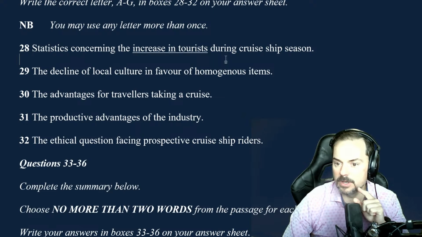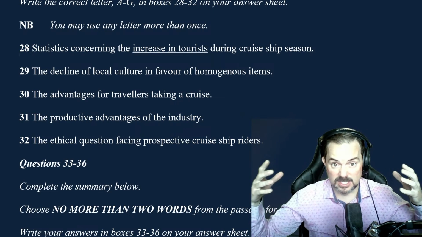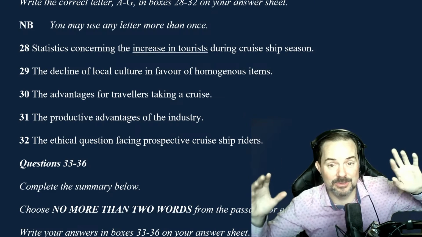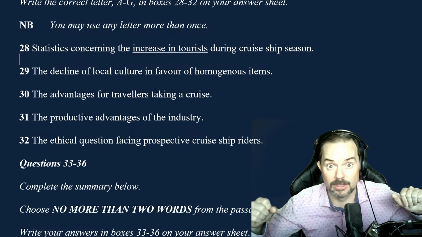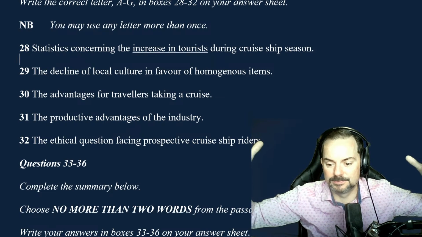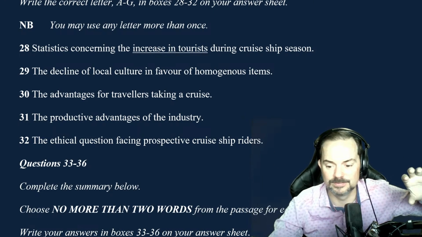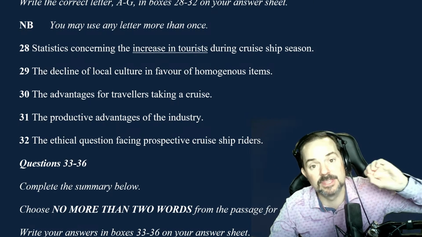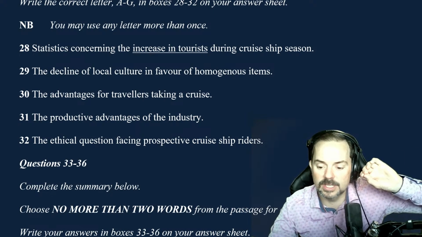Let's see if somebody else caught it in the chat before I spoil it. And it said that in this town, because I actually visualized this very much, you have this town, people are like, ooh, we're having a good time. And then cruise ship season starts, and suddenly the town is like, boom. How many more people are in this town? There was another number in that example. Anybody catch it? I mean, you don't have to have this level, but when you're band 9 in the IELTS, you should get both of these.